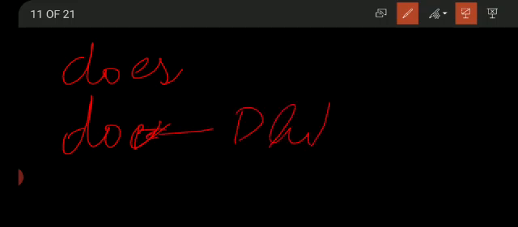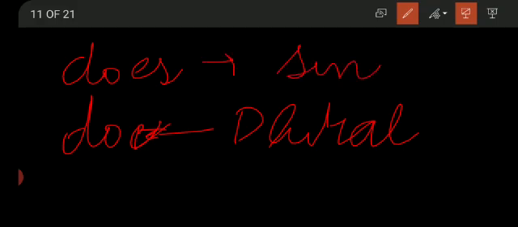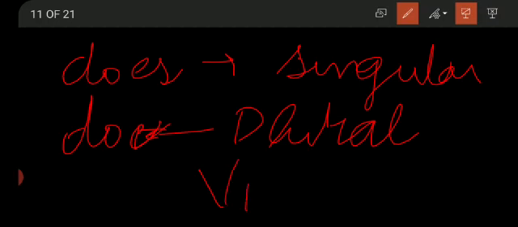So students, keep this thing in your mind that the helping verbs of present indefinite tense are do and does. Do with plural subjects and does with singular subject, and with both of them we use first form of verb, no s or es with the verb.